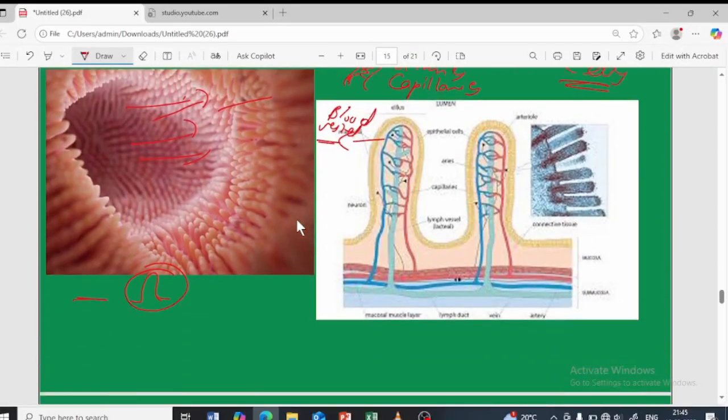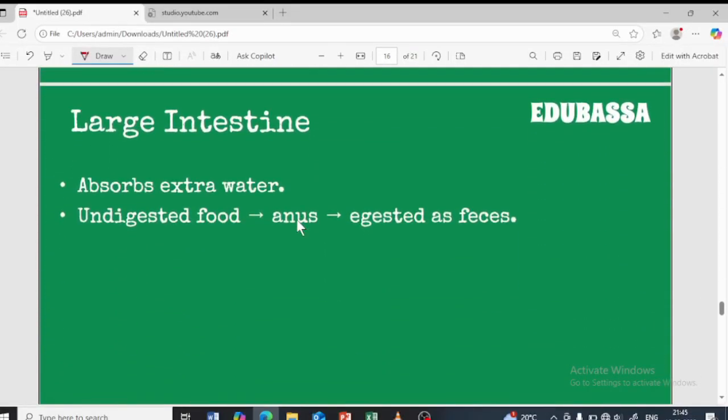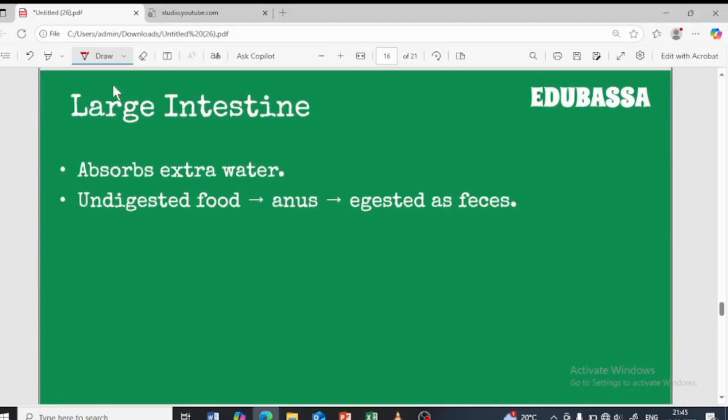That's about it. Next is the large intestine. Now in the small intestine, whatever digested food has gone, everything is done. Now what about the undigested food? Some of the food will not be digested properly, and it is not essential for our body, so it has to be eventually removed, and that is done by the large intestine. The large intestine absorbs the extra water as well as salts from the undigested food when it reaches there.